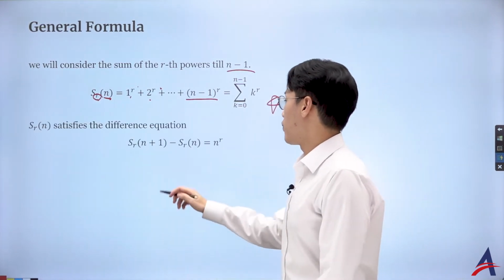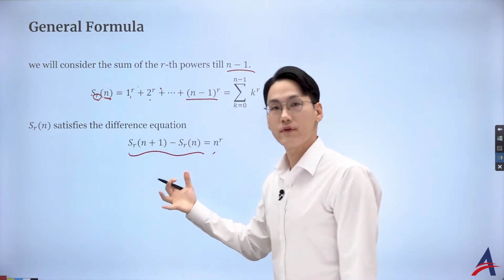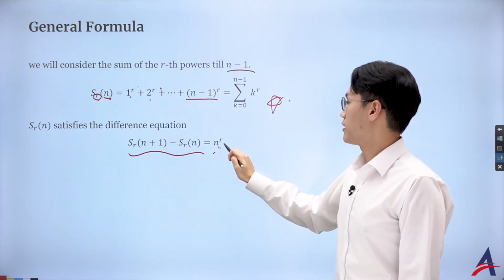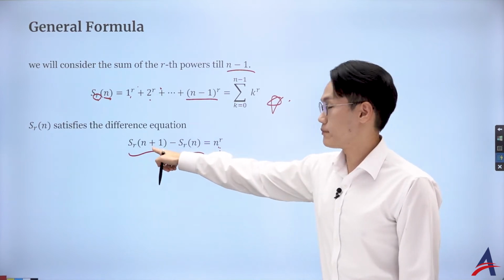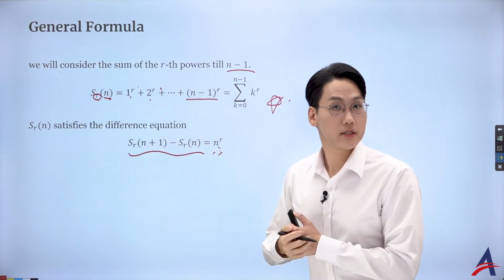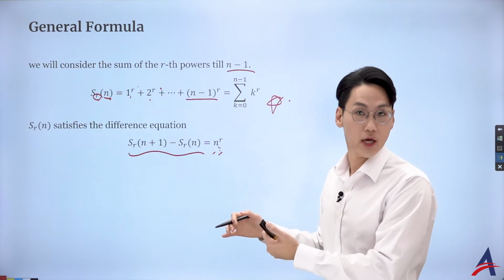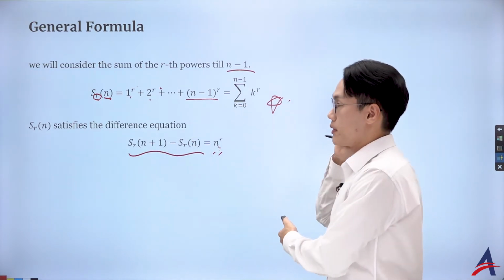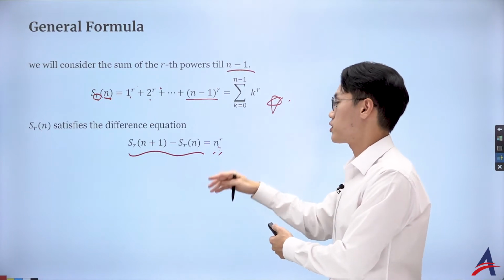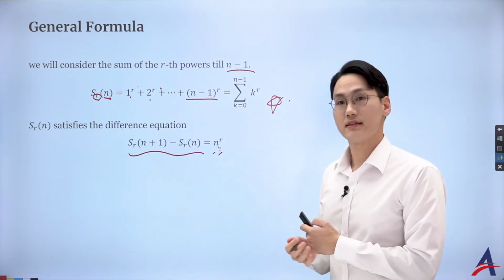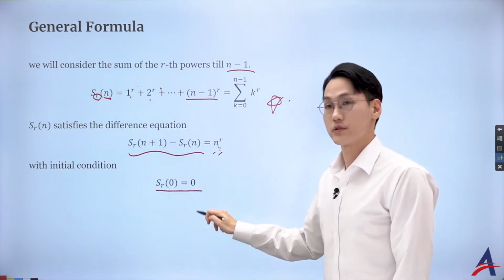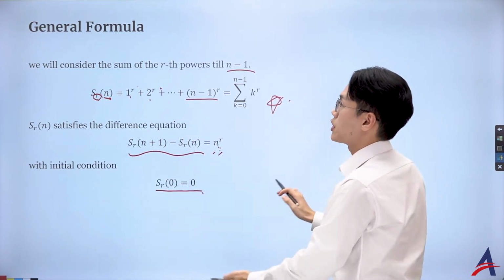So then, what you can do is actually derive it using this sort of difference equation here that will result in just n to the power of r, right? Because n plus 1 goes up to the n term, and if you subtract, only the last term is going to remain because the first n minus 1 many terms cancel out, isn't it? So I've got this n to the power of r, and then with the initial condition that the 0 is going to be 0. Okay, so this is how we generalize it, right?